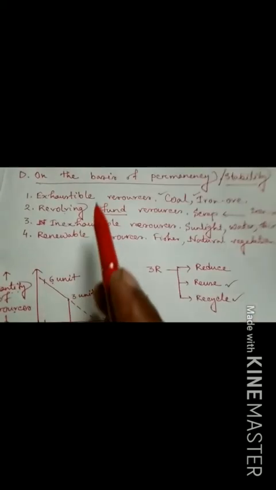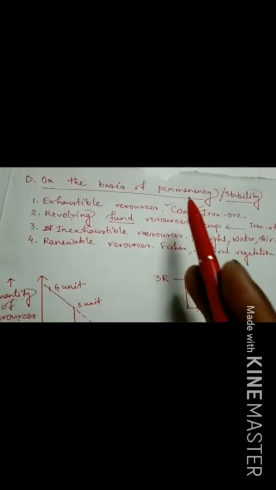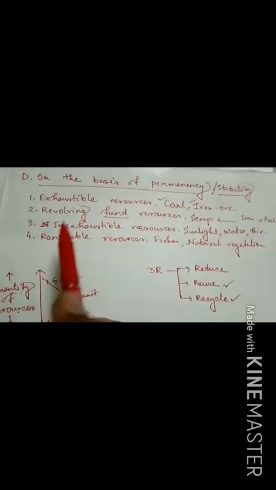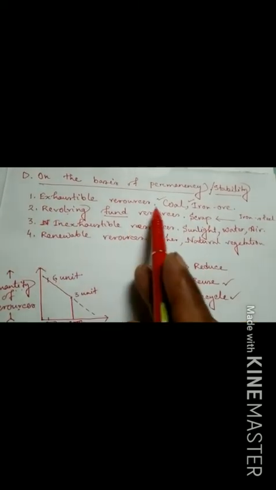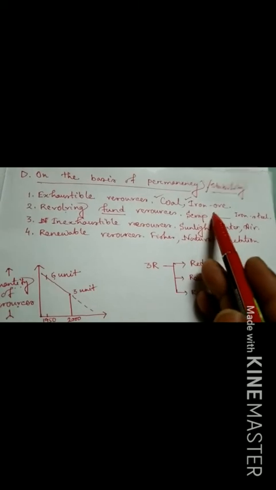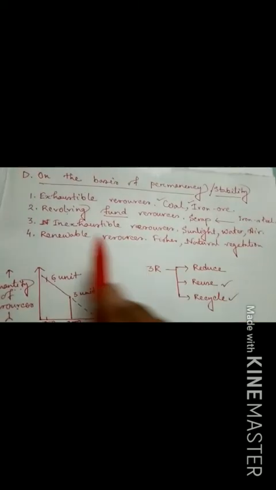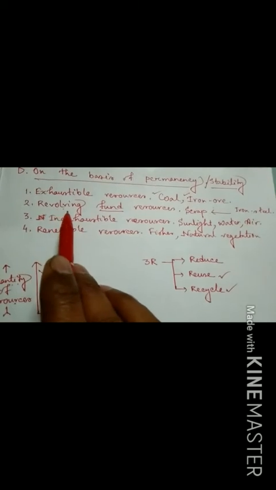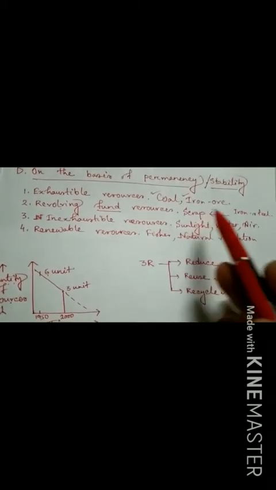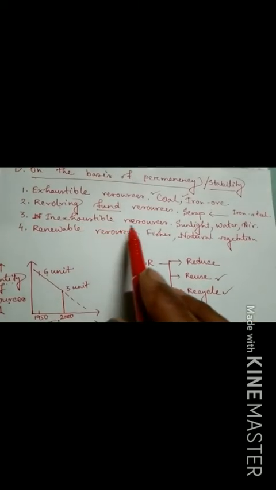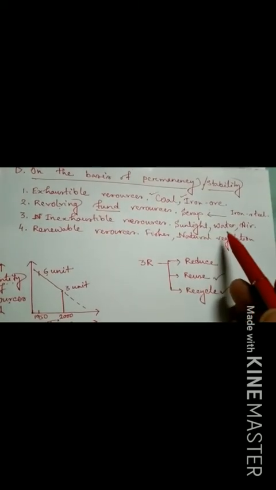Now you see, from the beginning there are basically 4 types of resources on the basis of permanency or stability. What are the 4 types? First of all, the exhaustible resources, example like coal, iron ore. These resources are generally called fund resources. The next type is called revolving fund resources, example like scrap iron from rejected iron and steel. Third one, the inexhaustible resources, example like sunlight, water, air.